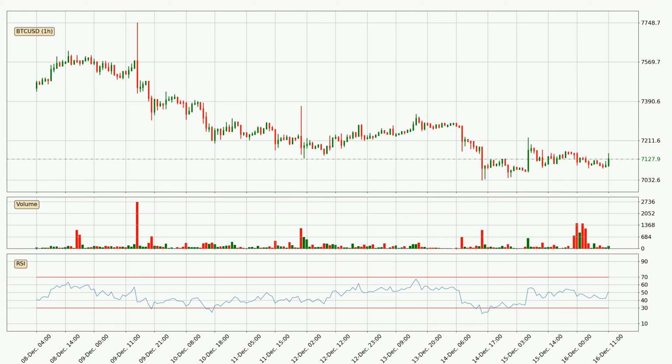If we now look at the current hourly relative strength index, the current hourly RSI is at 51, so it doesn't show signs of overbought or oversold conditions at this point.